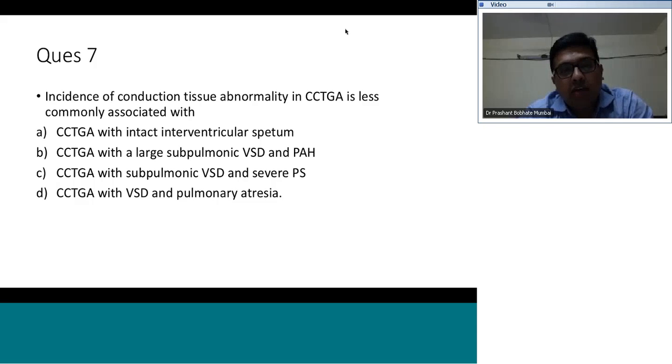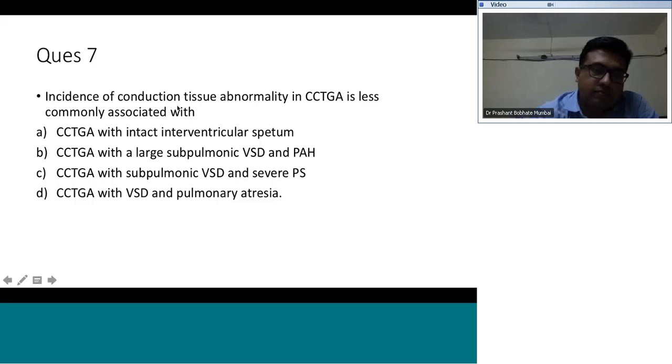So CCTGA with intact ventricular septum would have the highest incidence of complete heart block, whereas CCTGA with VSD and pulmonary atresia would have the least incidence, and the remaining would fall in between. So the answer here would be D, where CCTGA with VSD and pulmonary atresia would have the least association with conductive tissue abnormality.